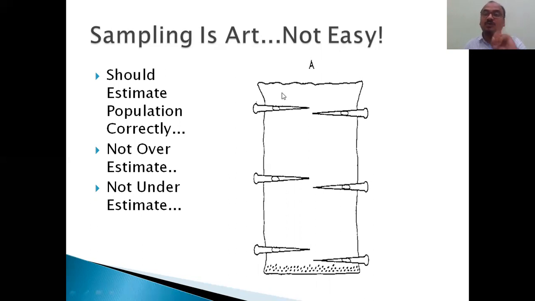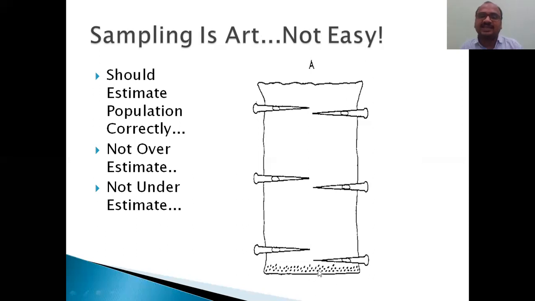So it should not be an overestimate. I overestimated that it is super quality, high quality, hi-fi quality. It is very good, like that I thought. But actually, I didn't see the stones. In my sample, I didn't get a stone.